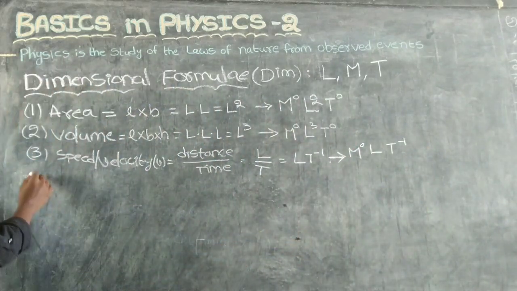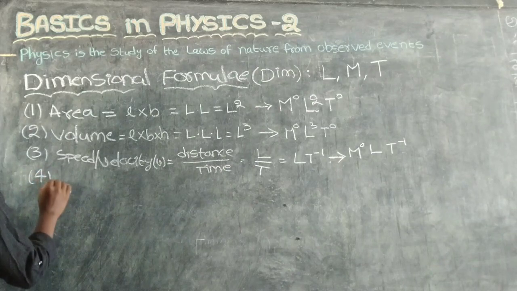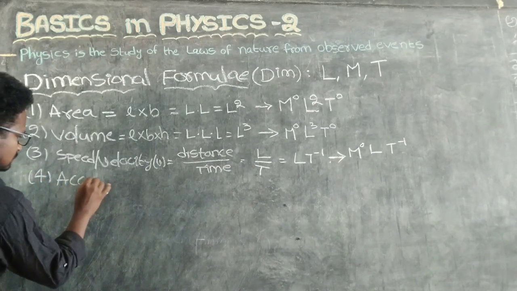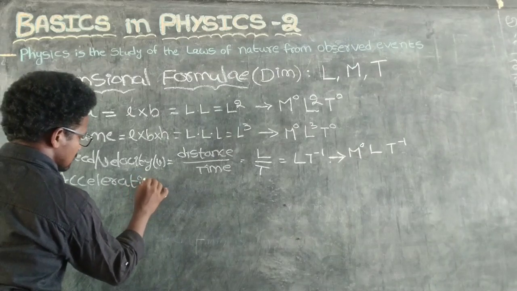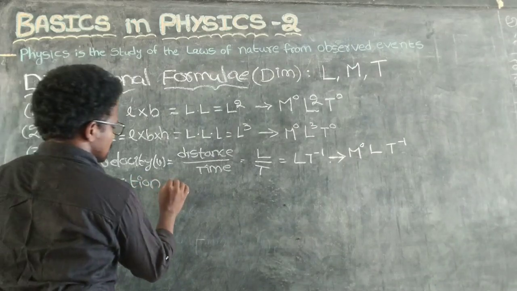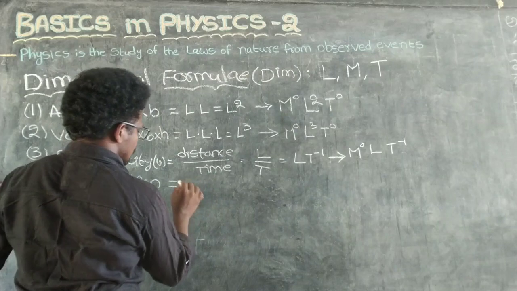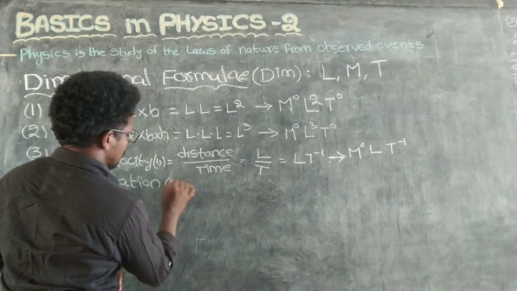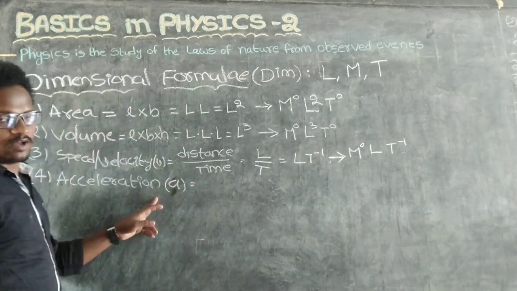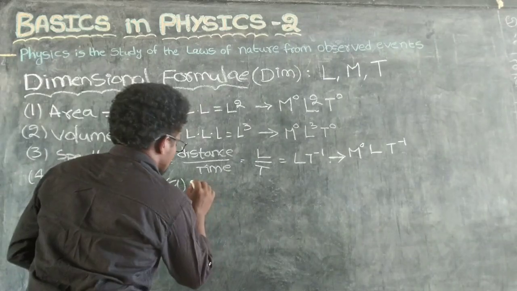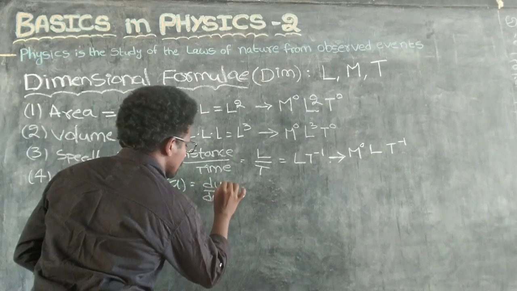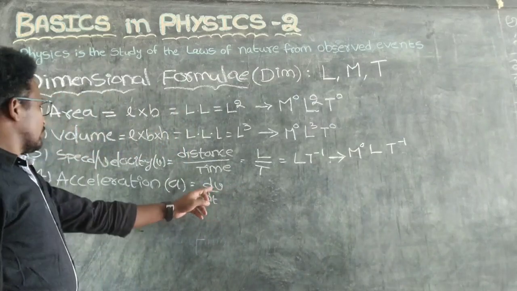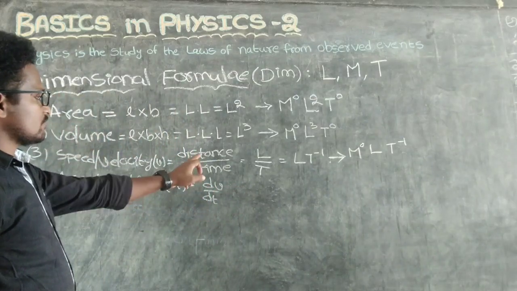Then coming to the fourth one, acceleration. What is the formula of acceleration? dv by dt. Velocity formula is what?